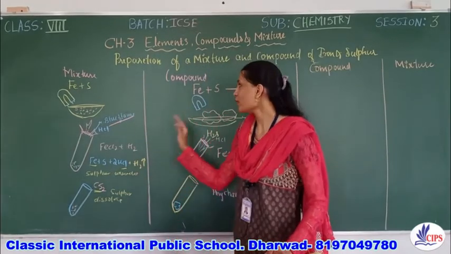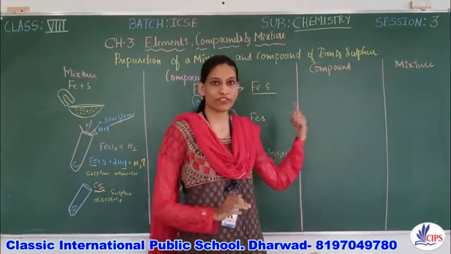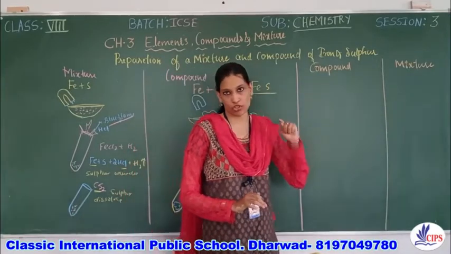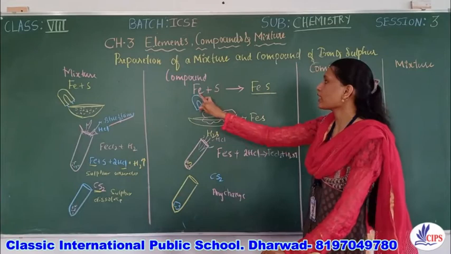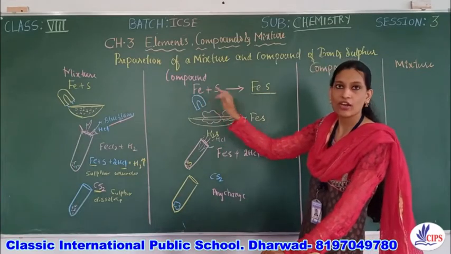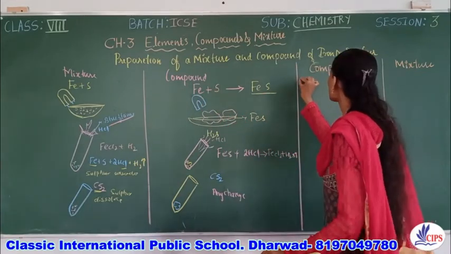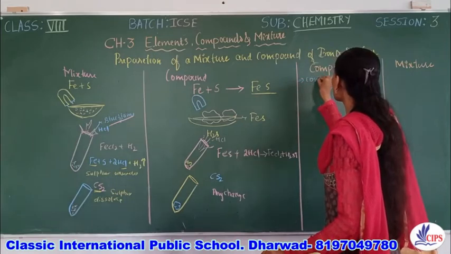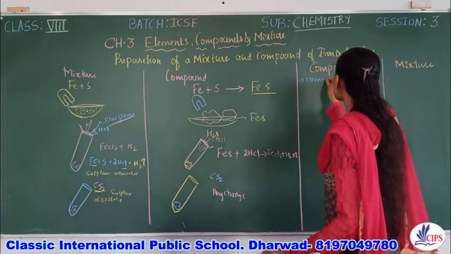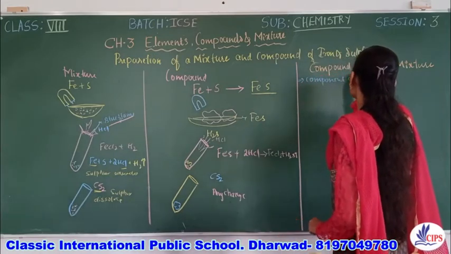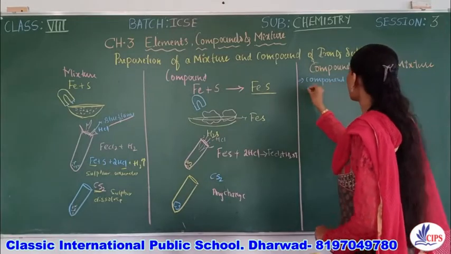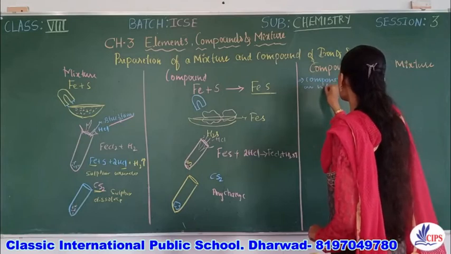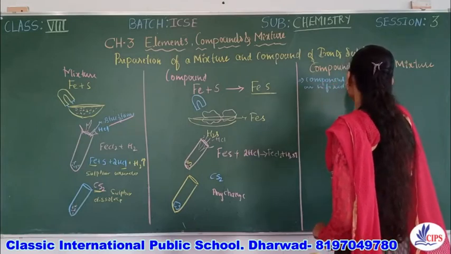So students, now with this experiment we can find out the differences between compound and mixture. So in compound what we took? Compound has the constituent elements in fixed proportion. So we can say that the components of a compound are in fixed proportion.